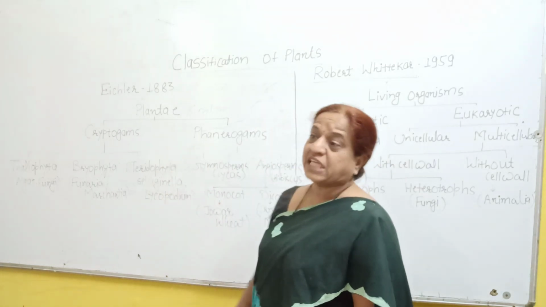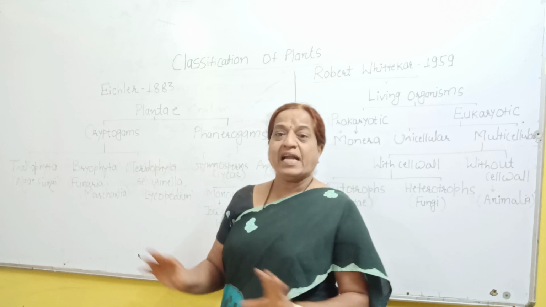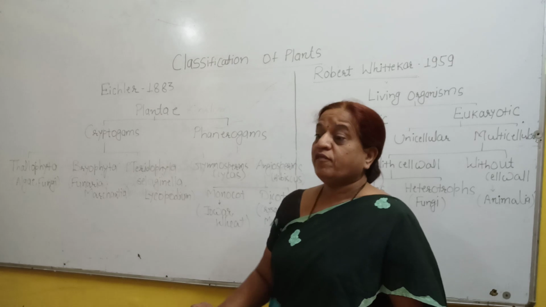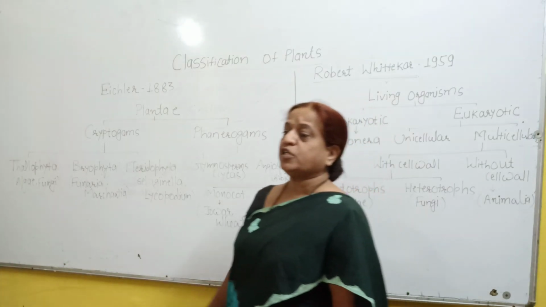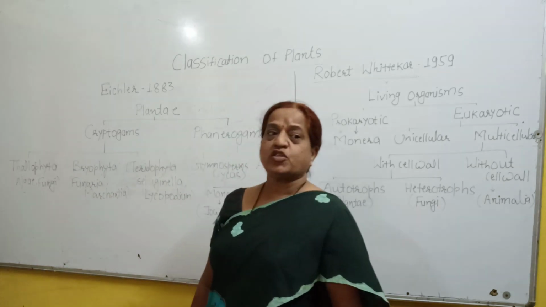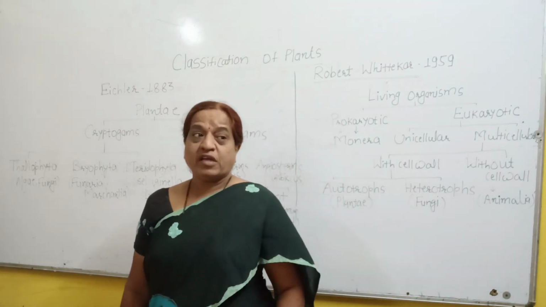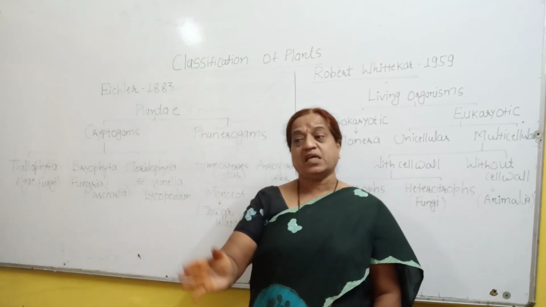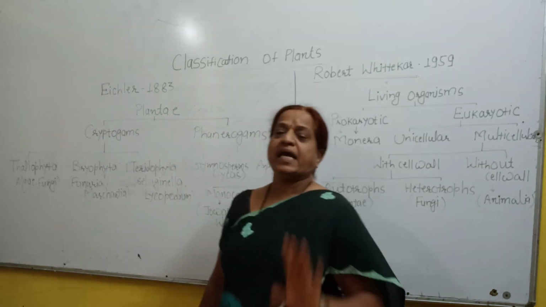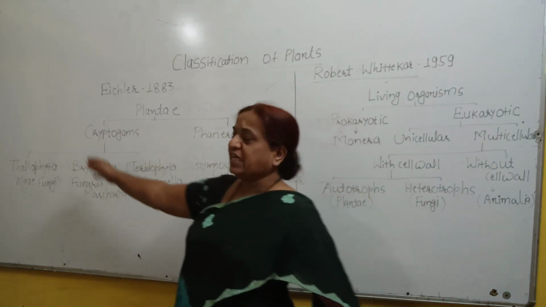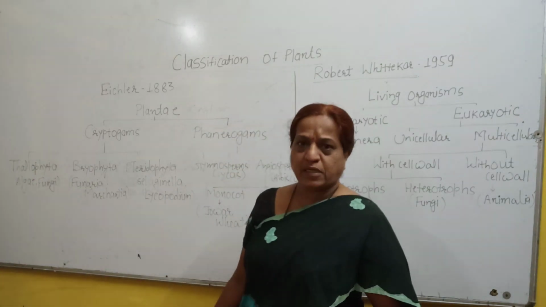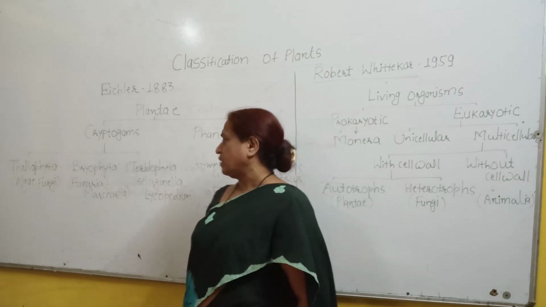Pteridophyta are the plants which are vascular plants. Now vascular and non-vascular division is on the basis of presence or absence of vascular tissue. What are the vascular tissues? Xylem and phloem are the vascular tissues. Xylem is a specialized tissue which conducts water, whereas phloem is the conducting tissue which conducts food. So xylem and phloem are present in the Pteridophyta, so they are vascular plants. On the other hand, thallophytes do not possess vascular bundles, so they are non-vascular plants. So this is also one of the bases of classification.